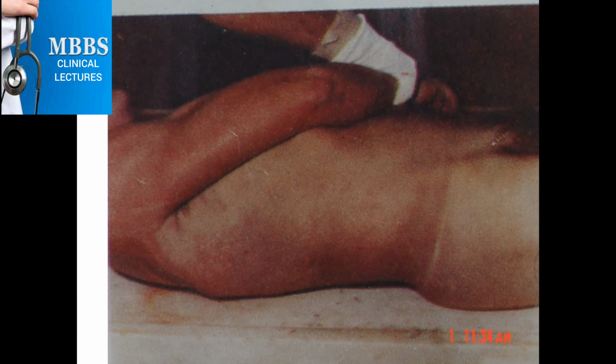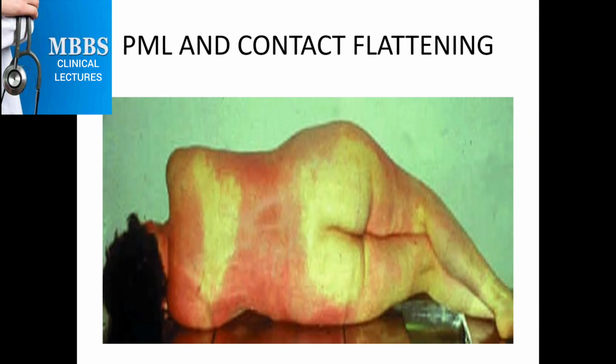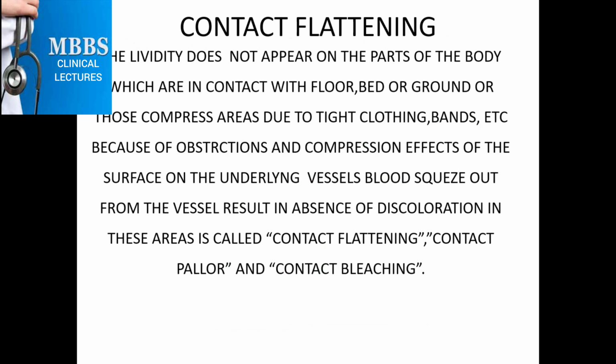This is also the hypostasis of the dependent area of the forearm. This is postmortem lividity and contact flattening. You can see the same here. The dark area is because of hypostasis and the pale area is contact flattening, termed contact pallor or contact flattening. This is the area of the body where lividity does not develop, because this area is in contact with the floor, ground, or bed.